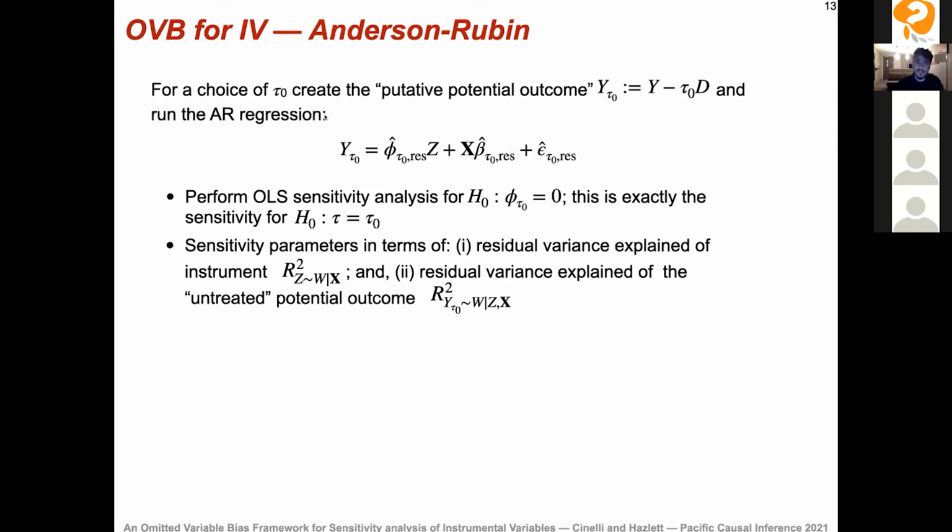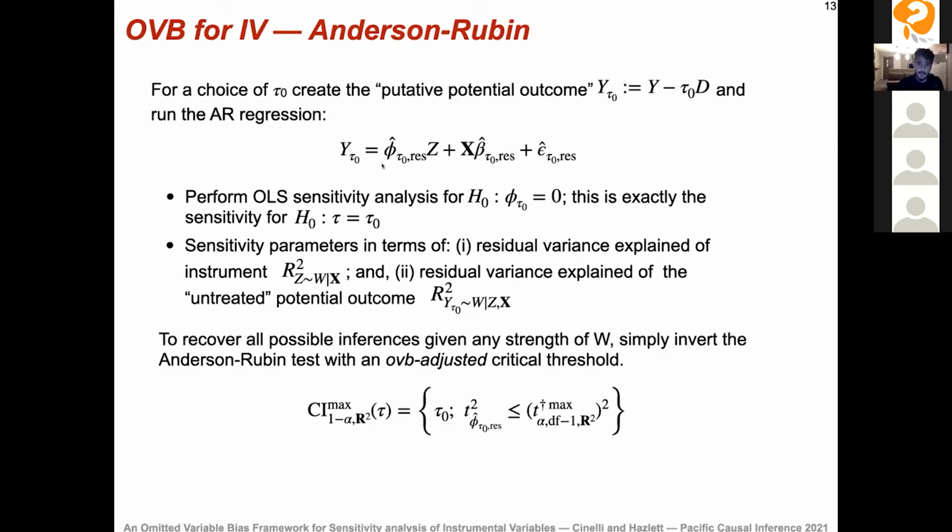Okay, so this is the sensitivity analysis for a specific null hypothesis, but we can also recover all possible inferences given any strength of W. And to do that is also super easy. You can do that with any software that computes Anderson-Rubin confidence intervals. We're going to just replace the traditional critical threshold of 1.96, for example, with the OVB adjusted threshold.